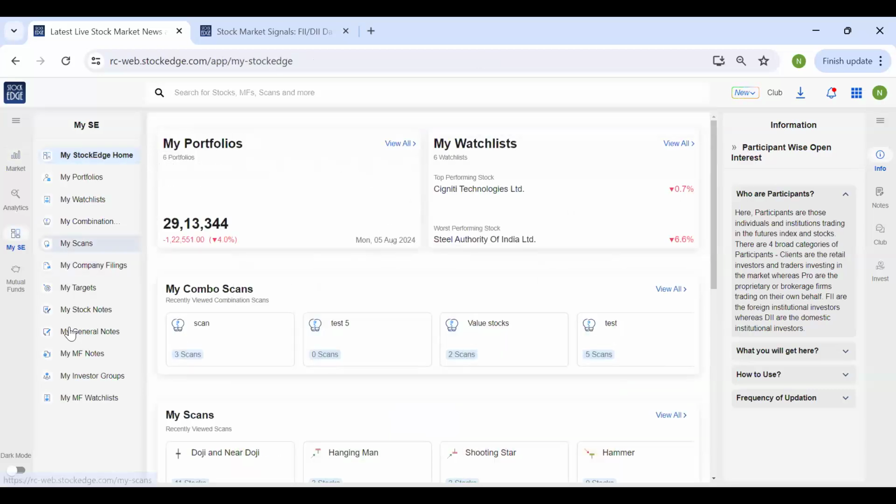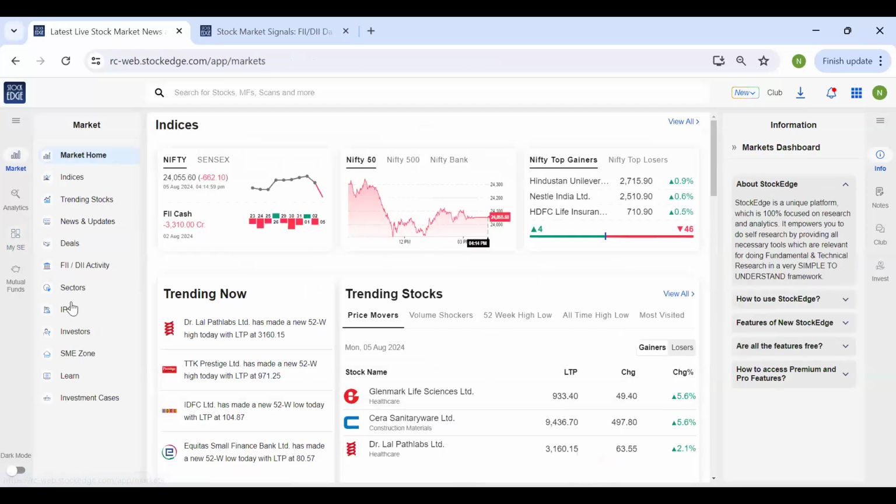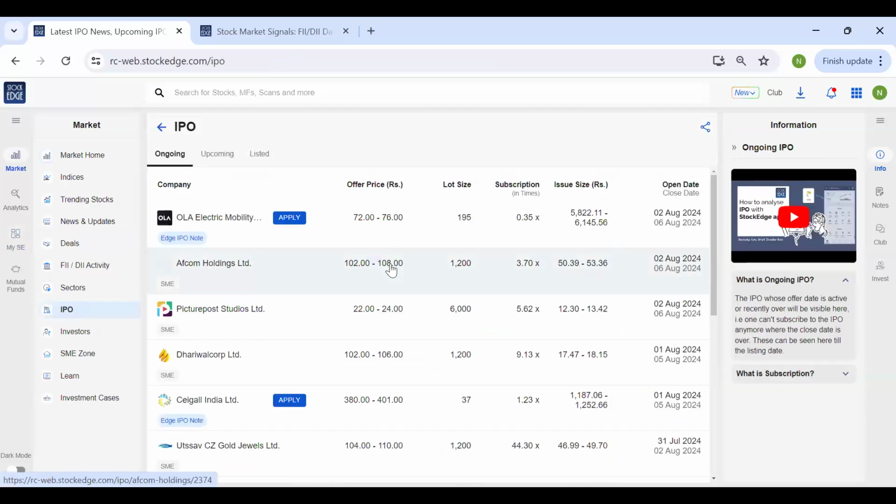Okay, let's move to the next topic, which is the IPO. Under IPO, we have a dedicated section for IPO in Stockage, and under IPO, we have 3 tabs: ongoing, upcoming, and listing. So ongoing IPO tells you the IPOs that are available for subscription. The most trending and popular, awaited IPO, Ola Electric Mobility IPO, is available for subscription until tomorrow. It had opened on Friday, and it will be closing tomorrow.